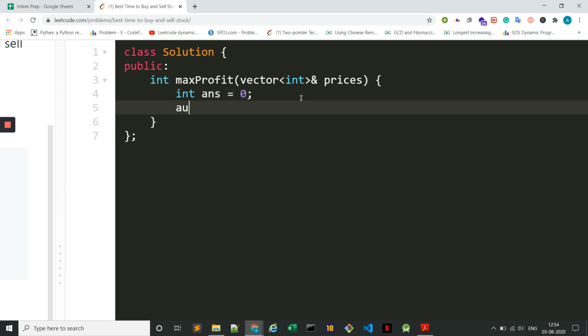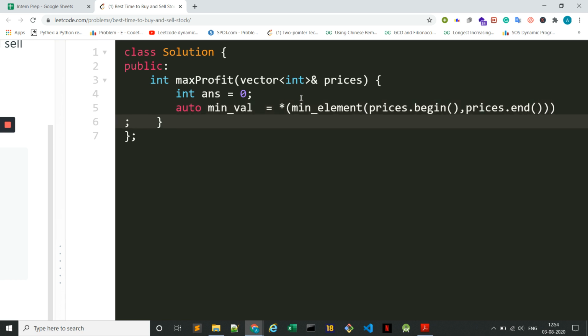Now what I will do is, let us say min value is nothing but the minimum element in this array, and this is the maximum value which we have in the array.